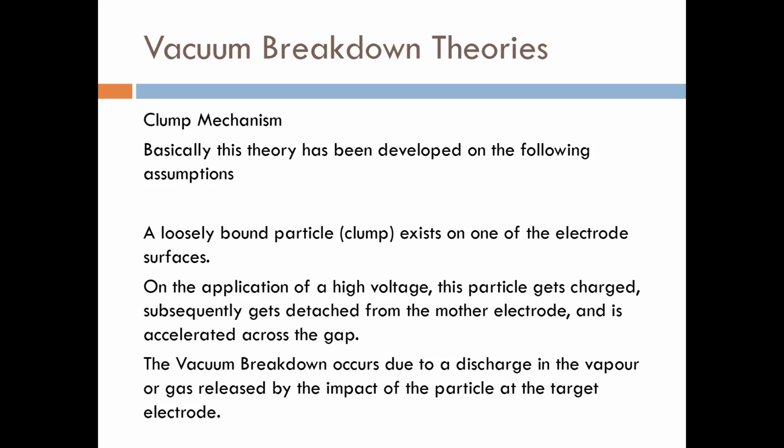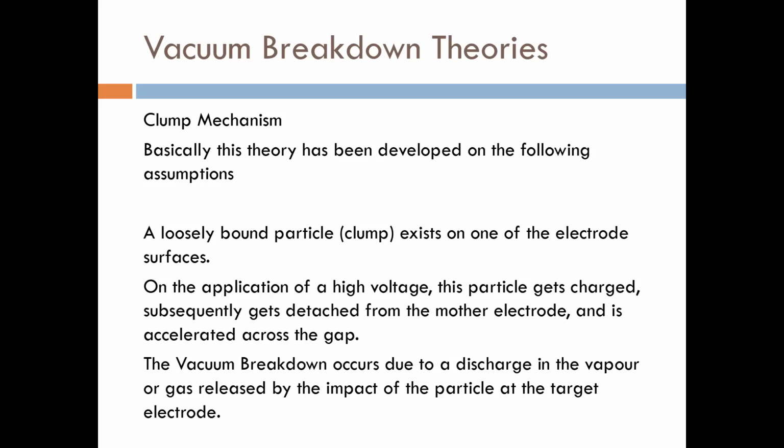When can you say that there is a vacuum? A vacuum needs to maintain a pressure much below atmospheric pressure, which is called the vacuum pressure. Remember, in the case of vacuum pressure, what are the different breakdown mechanisms? There are three methods available, as I told you in the last lecture: the particle exchange mechanism, the field emission theory, and the clump theory. We have seen the first two in the last lecture. The last one remaining for breakdown in vacuum is the clump mechanism.